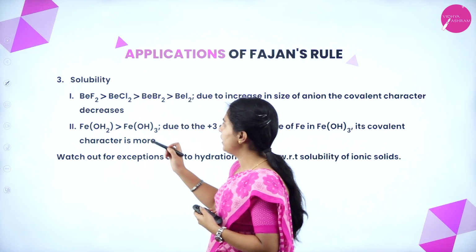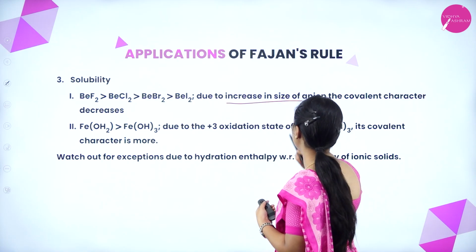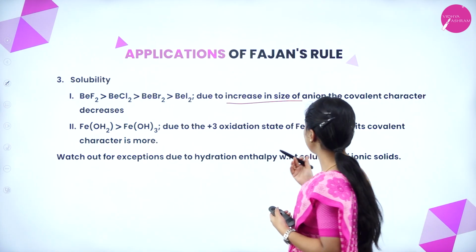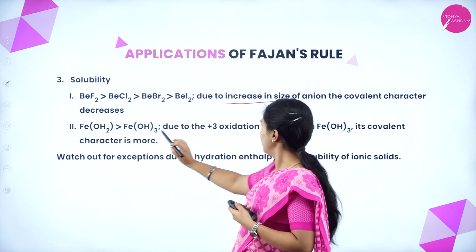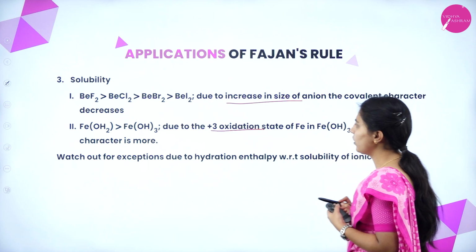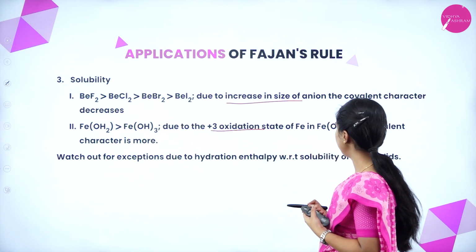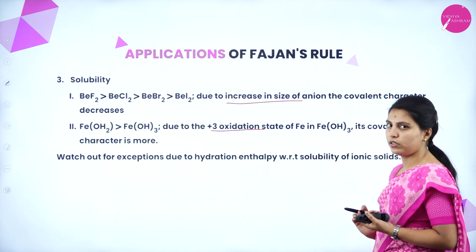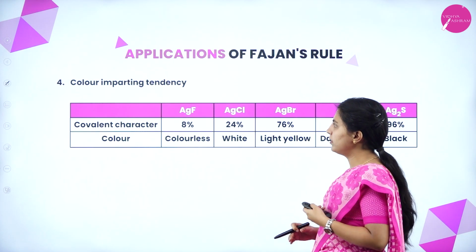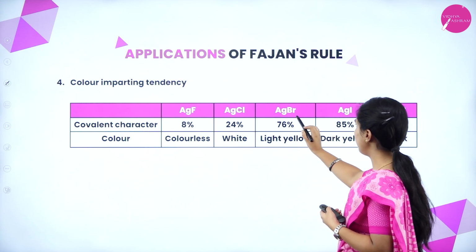Next is solubility. See here, fluoride is more soluble than chloride, bromide, iodide, due to the increase in size of the anion, the covalent character will be increased. You know that greater the size of anion, covalent character increases. That's what they are telling here. This is due to the +3 oxidation state, that is ferric hydroxide. It shows the covalent character is more. And here the exceptions are hydration enthalpy with respect to solubility of ionic solids. Hydration enthalpy means it will be soluble in water, right? That is hydration enthalpy.